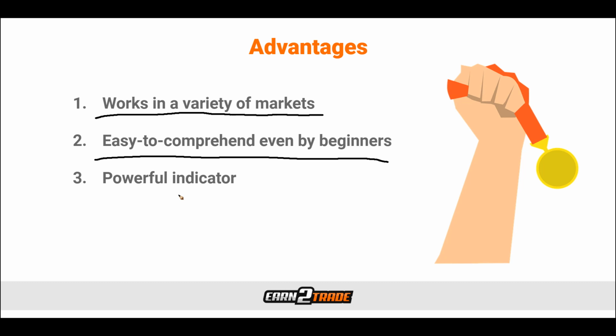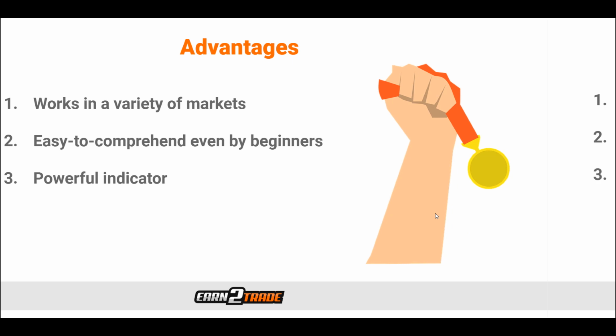And the more we use it, the better we'll be able to spot the potential fakeouts and the potential juicy signals. The third advantage is the fact that it's a very powerful indicator. The CCI can inform the trader about various market developments, including both overbought and oversold price levels, divergences, and even emerging new trends. The fact that it also provides insight into the price momentum and its strength makes it one of the most complete technical trading indicators out there.